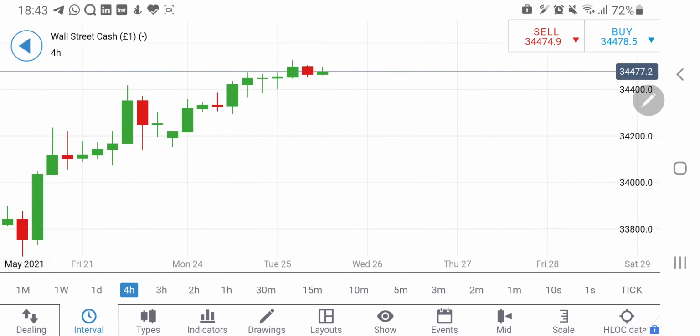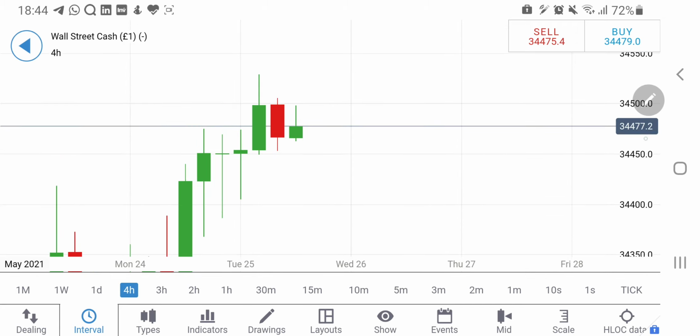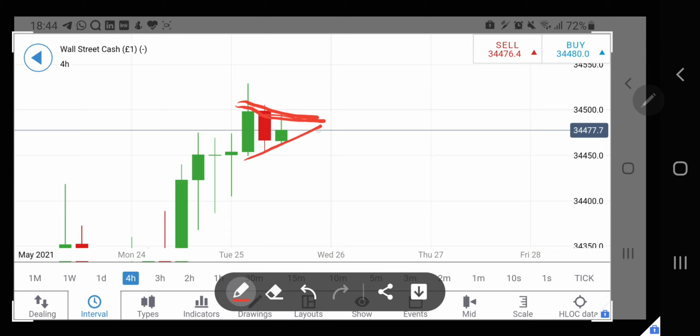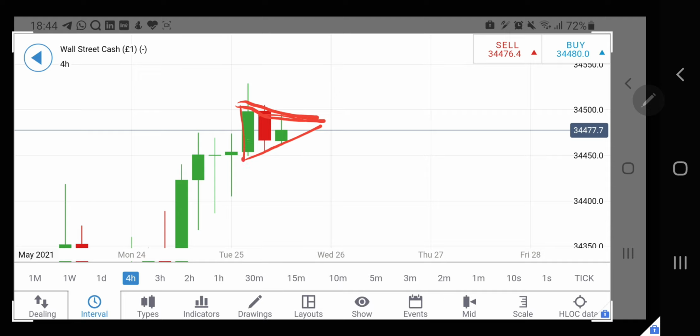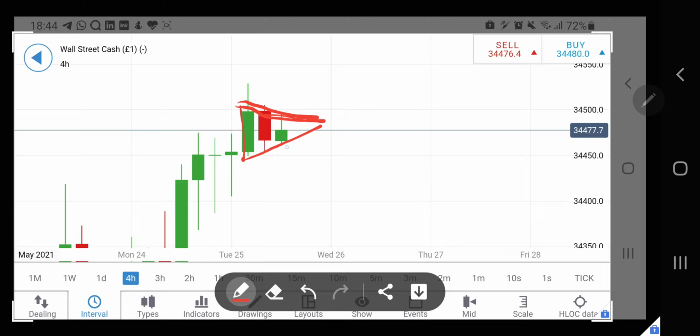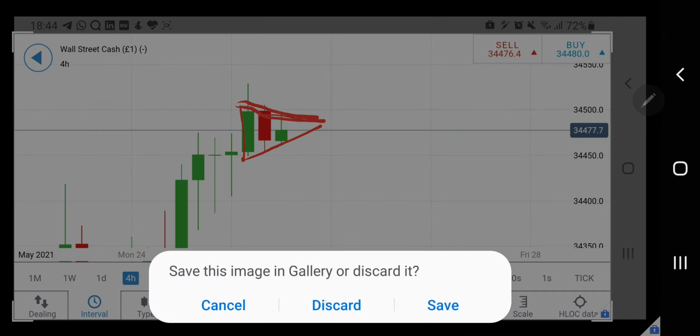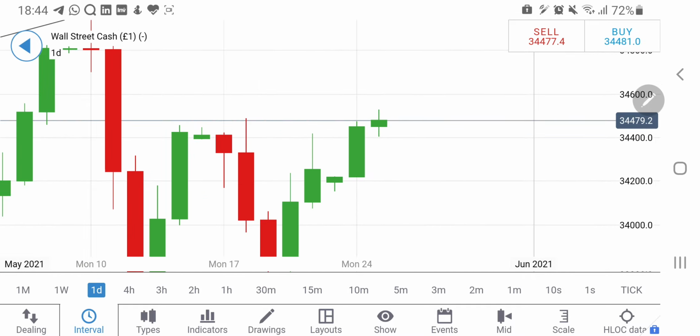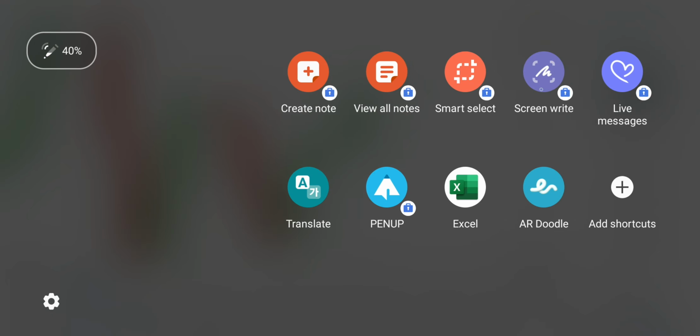Now, looking at a 4-hour chart, we can see that here it has formed higher highs, here it is forming higher lows, lower lows, lower highs, and higher lows. That is what it is reflecting. And if it breaks anything beyond this 34,450 and 34,500, that is what I will be looking forward to, if it breaks these levels. On the daily charts, it is indicative that similarly the candle is trying to be green, trying to be bullish.